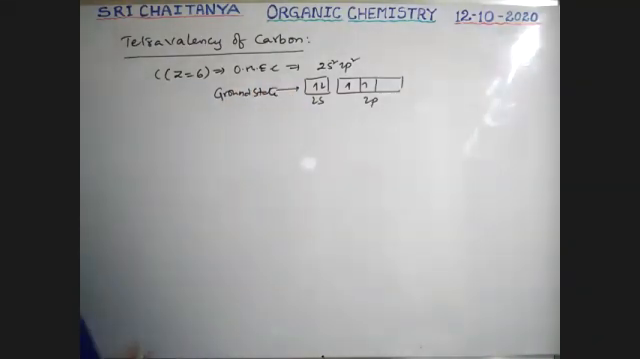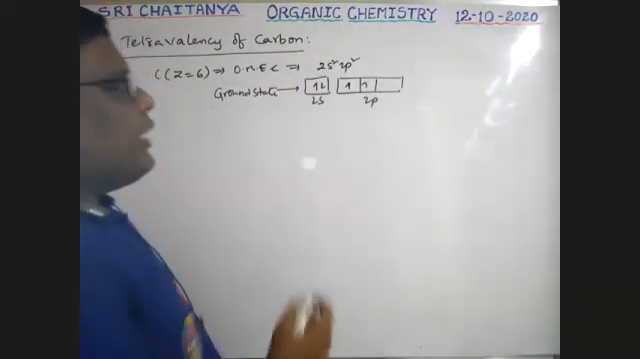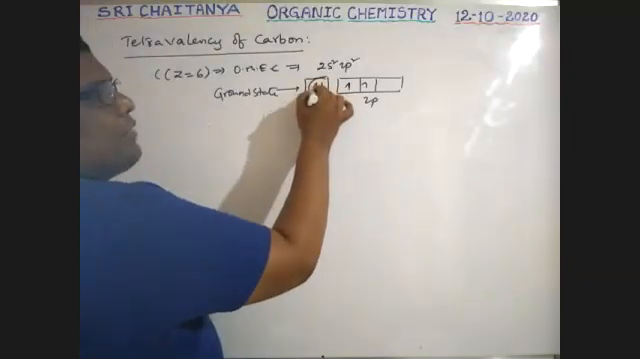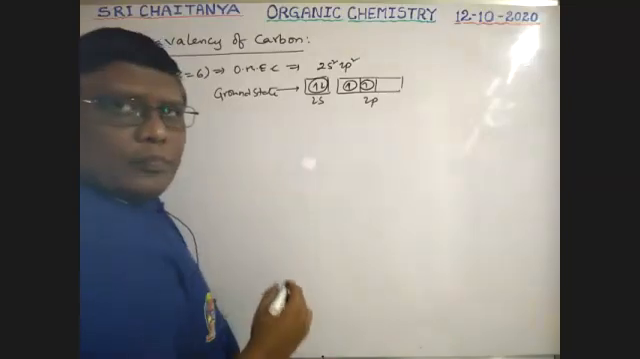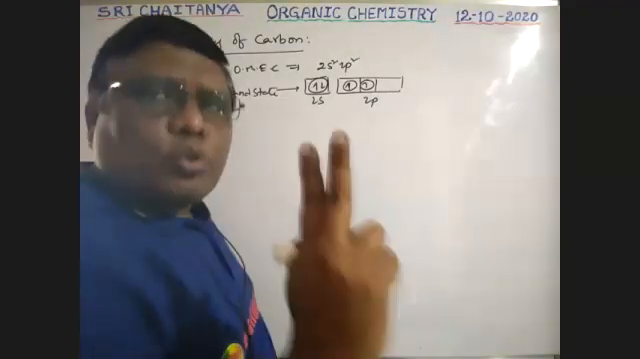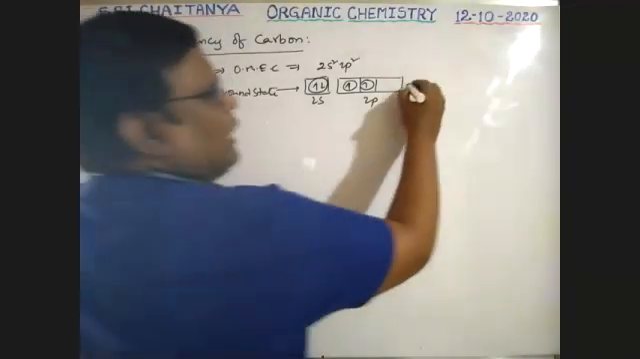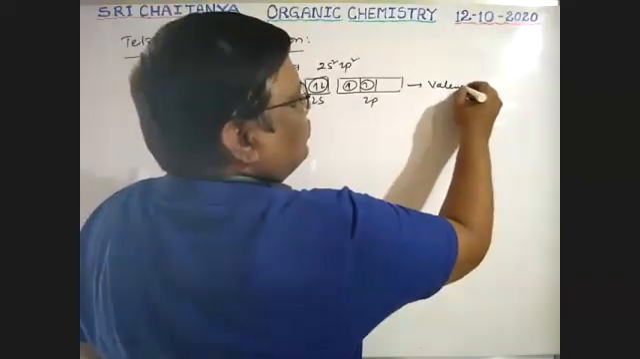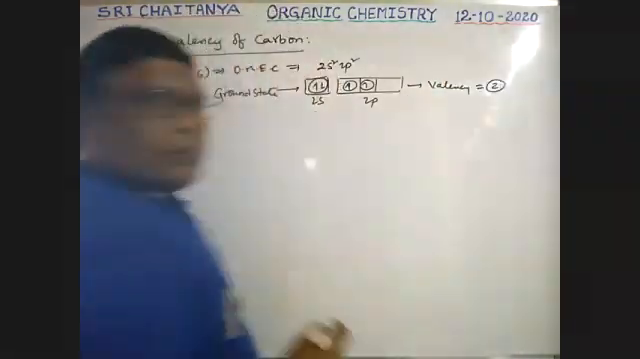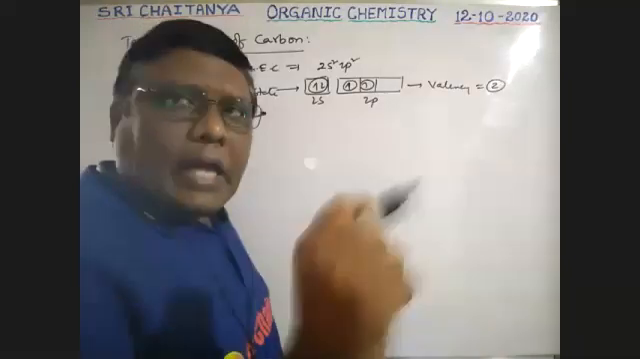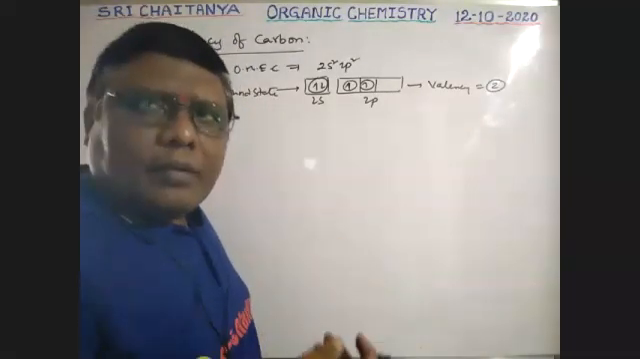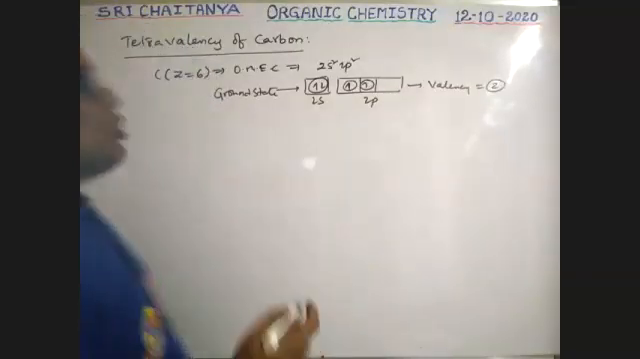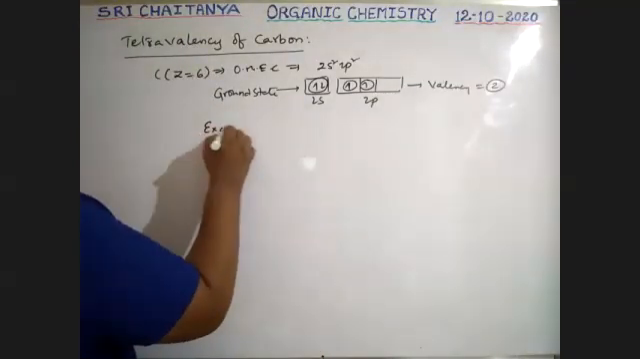In ground state, carbon is like this. Here in ground state, 1 pair of electrons and 2 unpaired electrons are present. So 2 unpaired electrons give 2 bonds. That means carbon valency is equal to 2, divalent, in ground state. Sometimes divalency is also possible for carbon in ground state. But in most cases, it is the excited state.